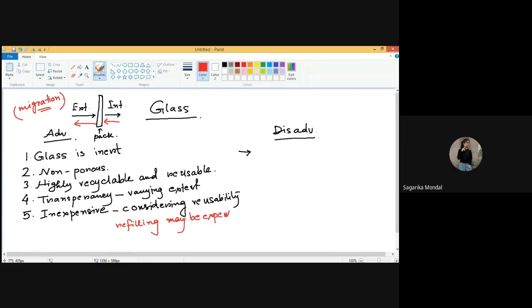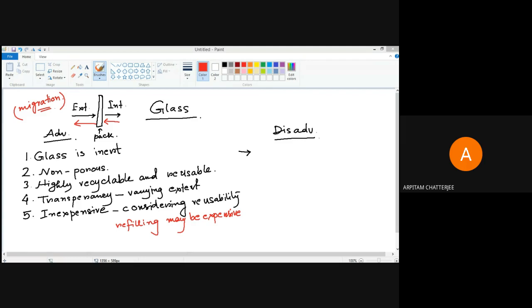So for advantage, can we say that it can take very difficult shapes also? Actually speaking, very difficult shapes in general we don't find, because glass has basically a limitation in terms of its versatility.